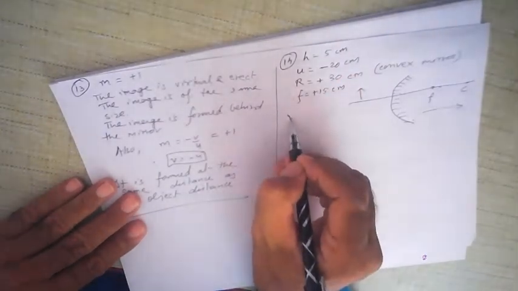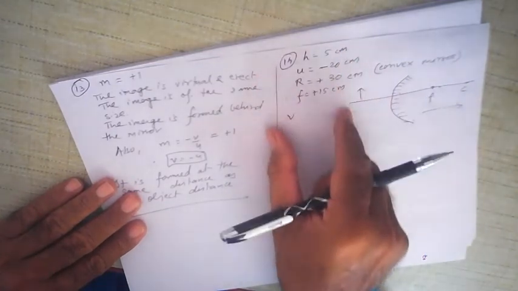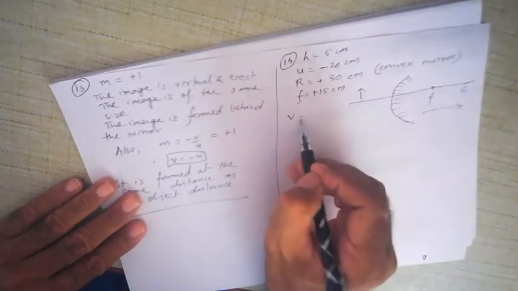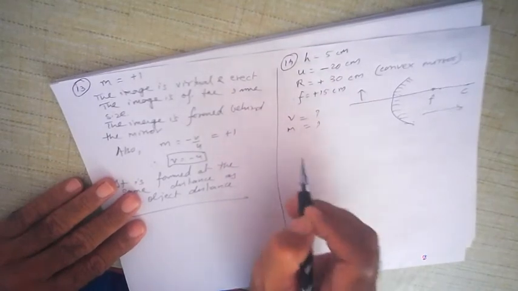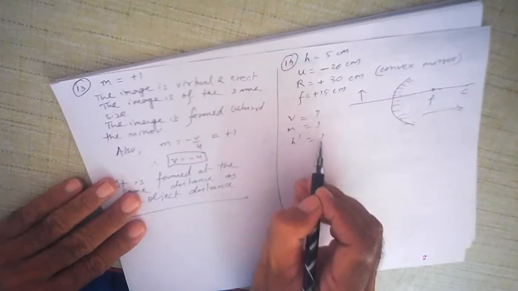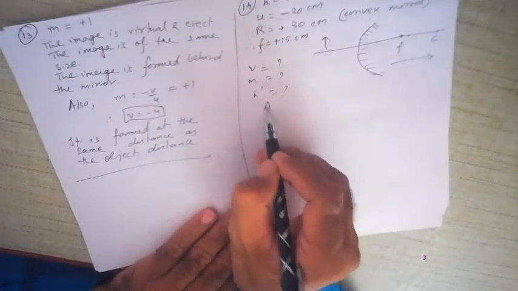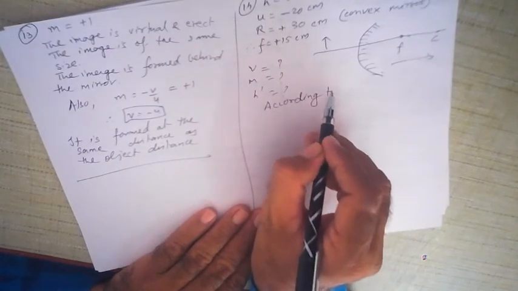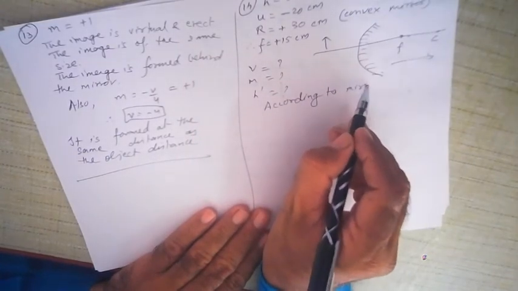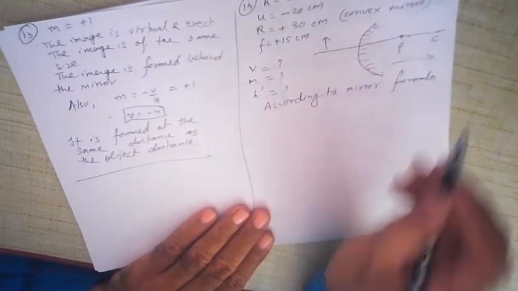Now remember, this diagram is not necessary, it is only for explanation. What you must write is this part: V is equal to question mark, magnification is equal to question mark, height of the image is also question mark. Three things we have to find. All right, first of all, according to the mirror formula.